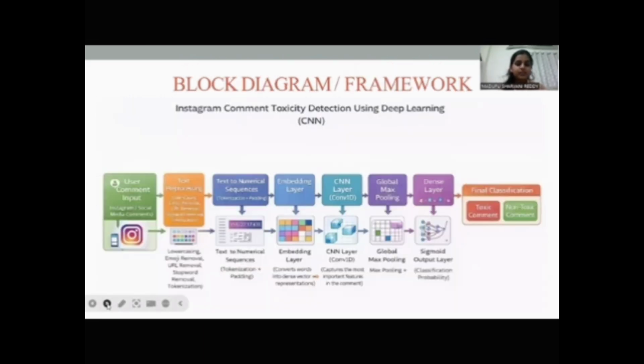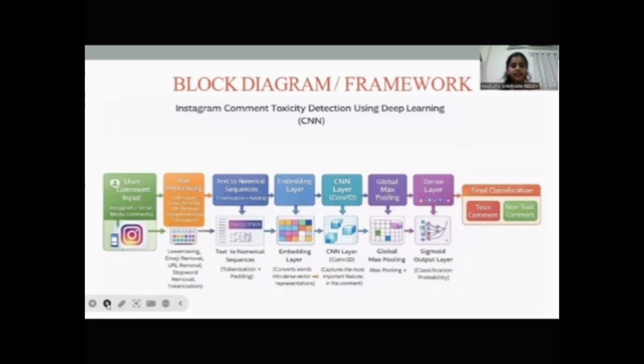And the third is block diagram framework. Here, we represented our project process in this block diagram. First, the user input. First, the users give a comment from Instagram or any social media platform. And the next is text processing. The input text is cleaned by converting to lowercase, removing emojis, URLs, or stop words.